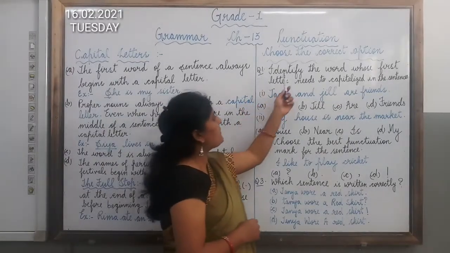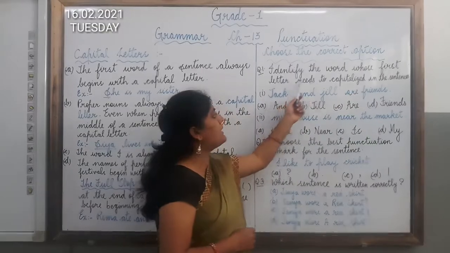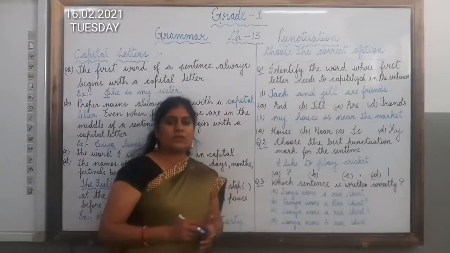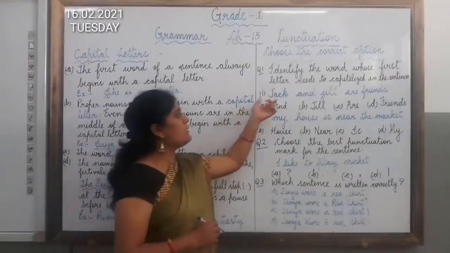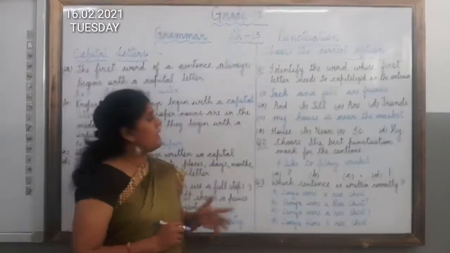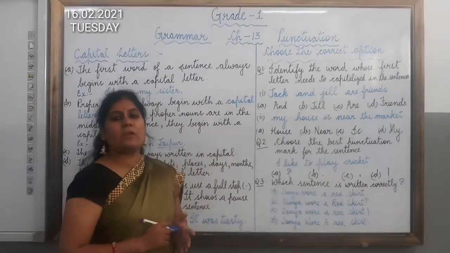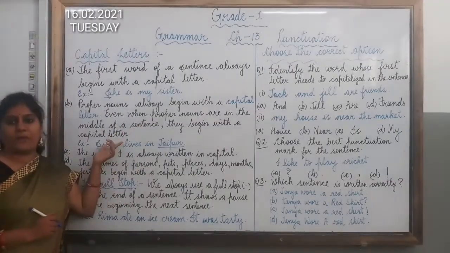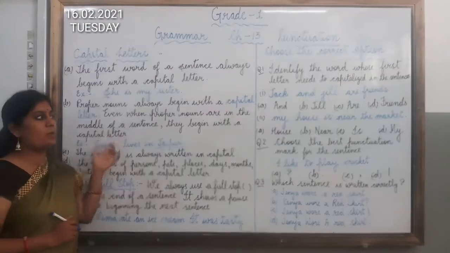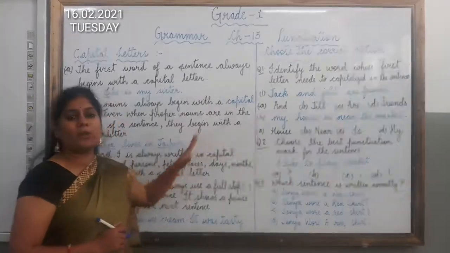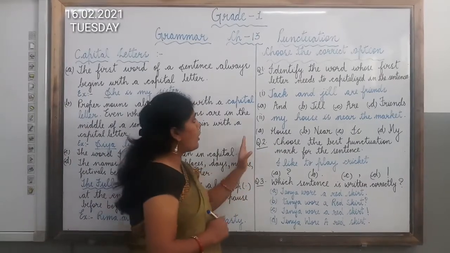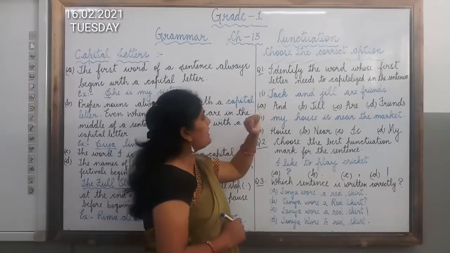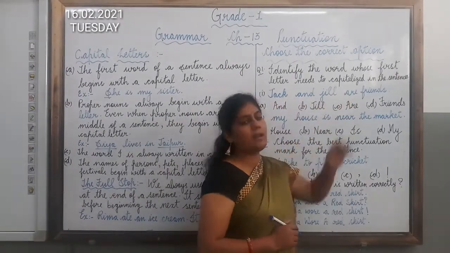Question number 1 is identify the word whose first letter needs to be capitalized in the sentence. Now here the sentence is given to you. Here you have to identify which word, the first letter of which word should be written in capital letter. So for this you have to understand this first, the usage of capital letters. Only if you know this, then you will be able to answer this question. So before doing these questions, understand it and then do it. The first question given to you is Jack and Jill are friends.